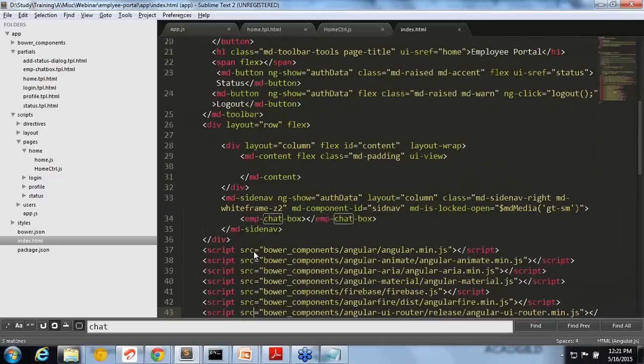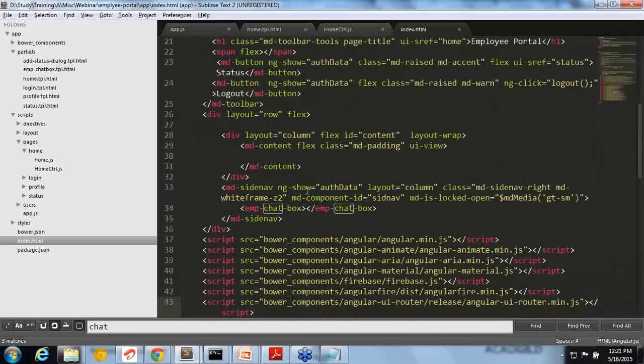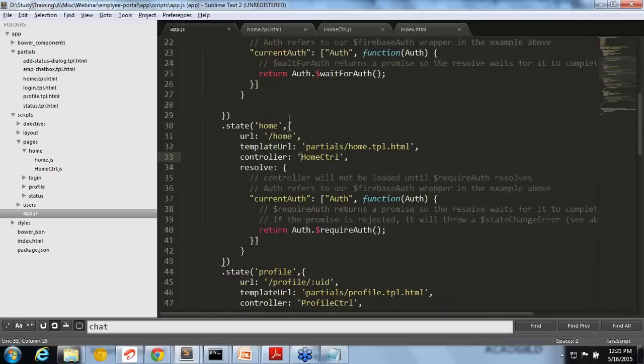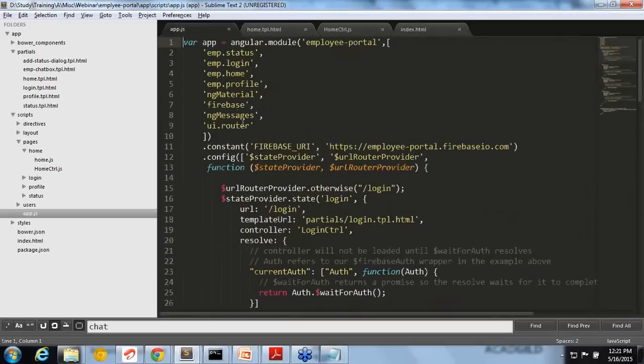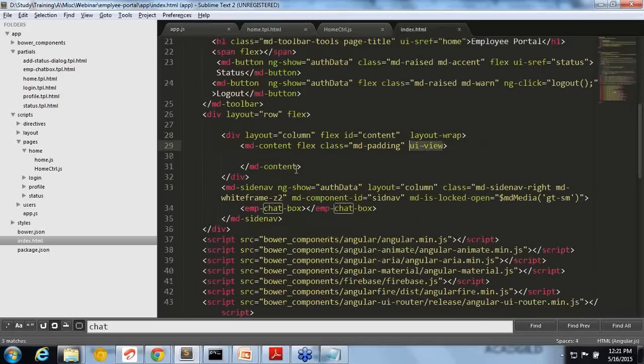So for that, you can see here I am using a ui-view, again a custom directive. If you go through any AngularJS application, custom directives are the most important parts. Any function you can add in a custom directive. So this custom directive is given by the third-party module UI Router. Okay, so UI Router is providing this custom directive ui-view.